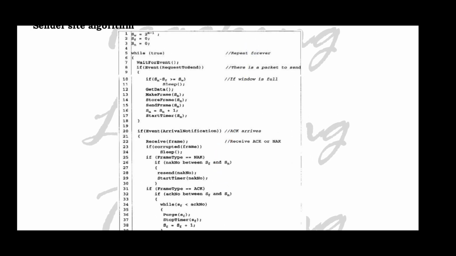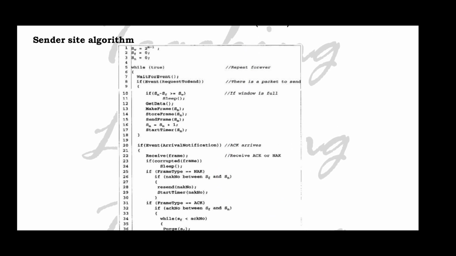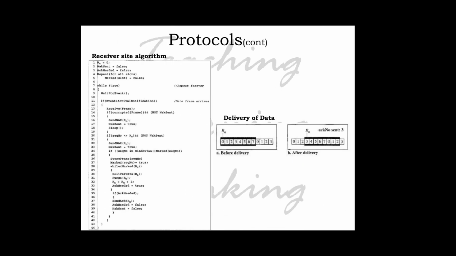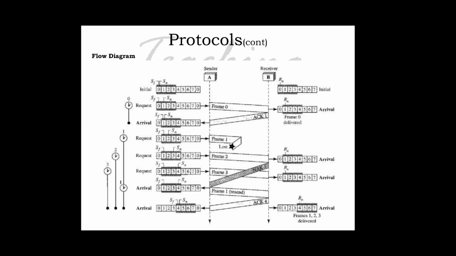This is the sender side algorithm. If you have any clarification, you can check here. It is very simple to explain. And this is the receiver side algorithm. Before delivery of data at the receiver side it will be like this: 0, 1, 2, 3 up to 7, and after delivery acknowledgement 3 is sent. So this is happening, and this is the flow diagram for the protocol. One example is shown here.